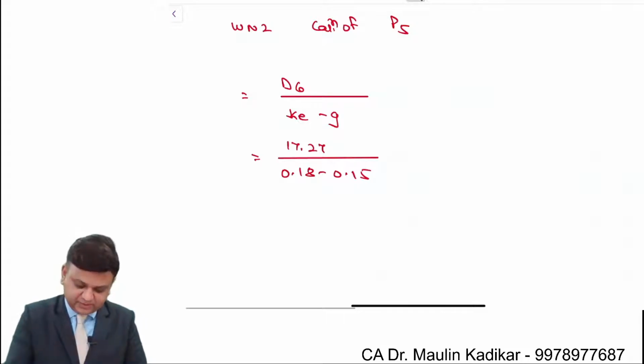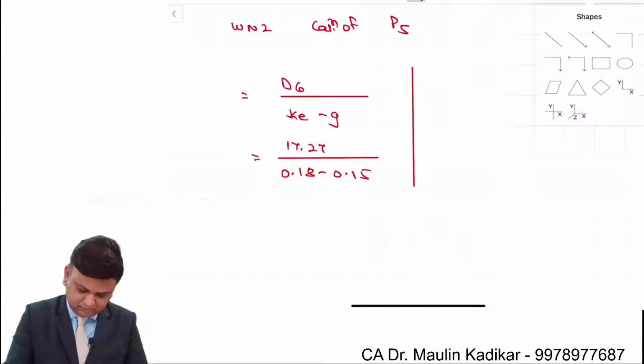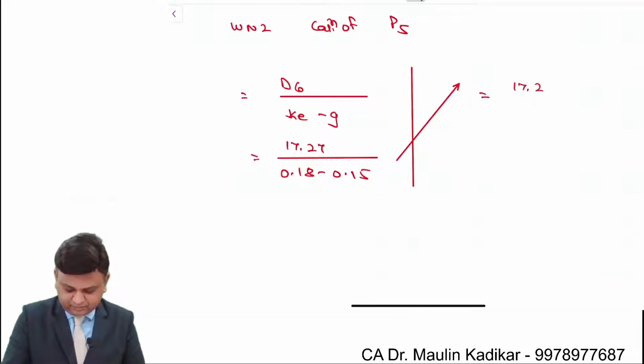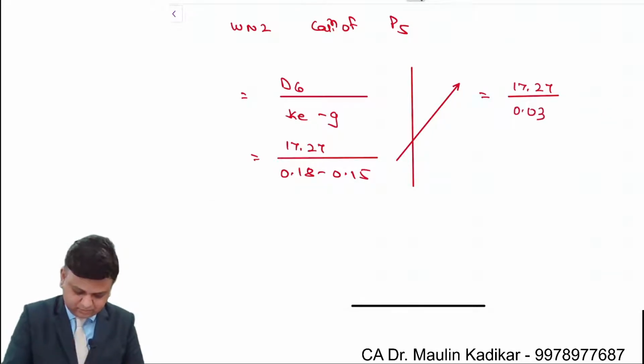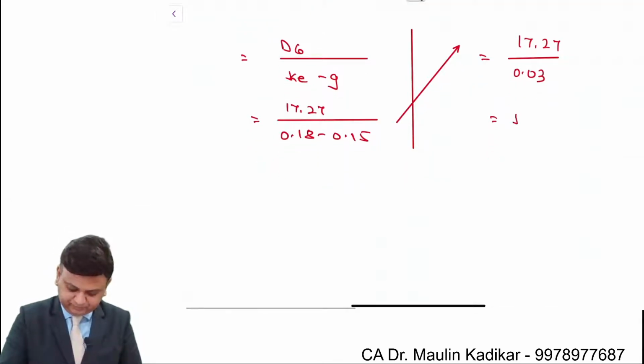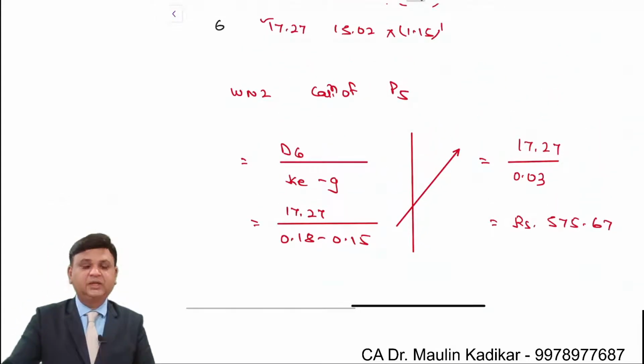Less growth rate is 15%. So 17.27 divided by 3%, that is 575.67. Then we'll compute P0.